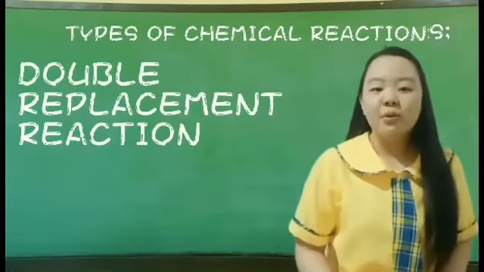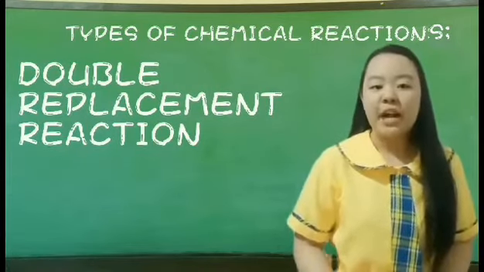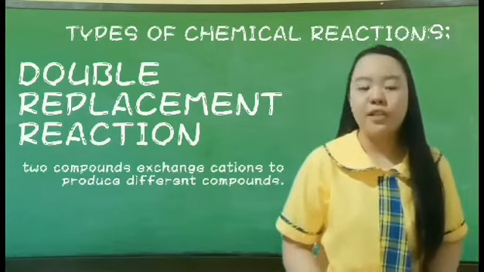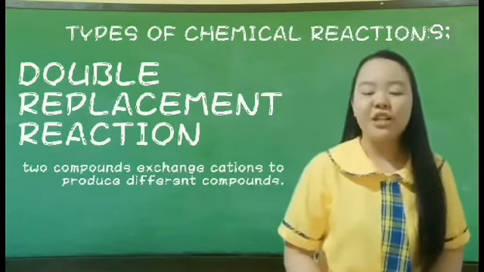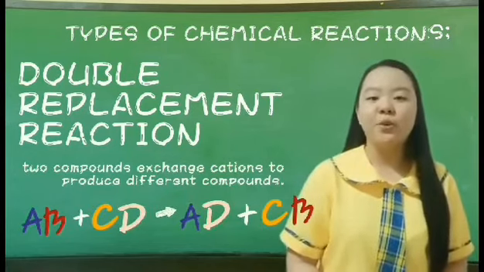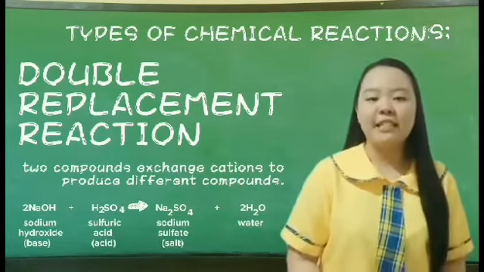Next is the double replacement reaction. In this reaction, two compounds exchange cations to produce different compounds. The general equation for this reaction is shown. An example is the reaction between sodium hydroxide and sulfuric acid, given below.